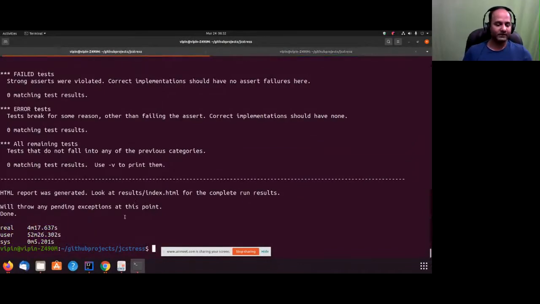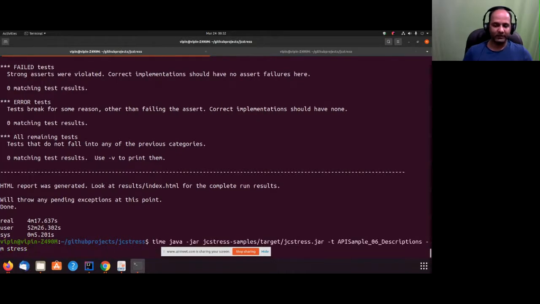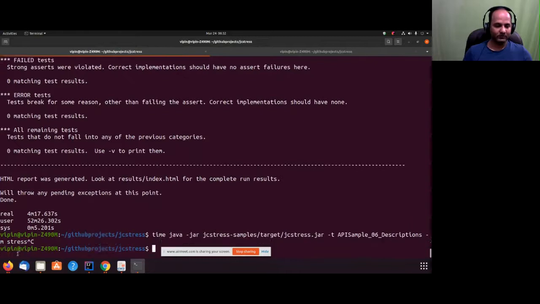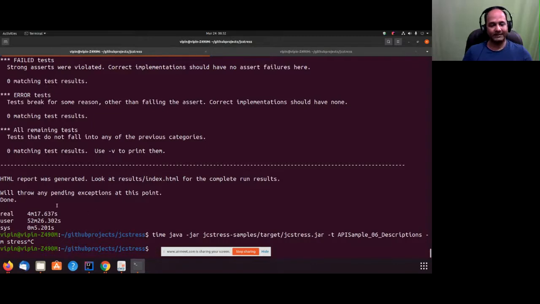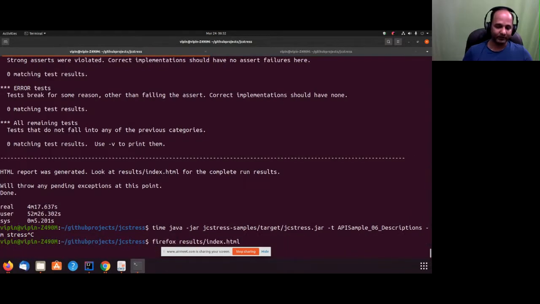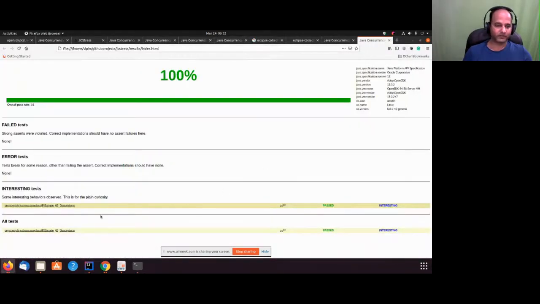Okay, so my test is complete now. It has taken the other test I was running in my stress mode. Okay, it has taken 4 minutes. So in CI line, definitely I don't want to do that, but when I'm running this test the first time, I would prefer that. Let's see this result file.